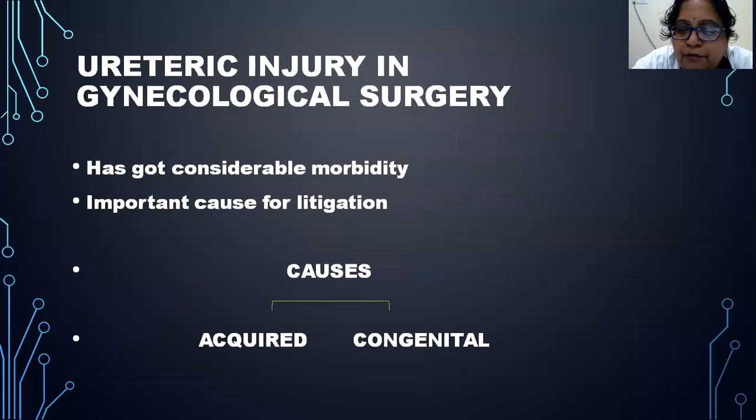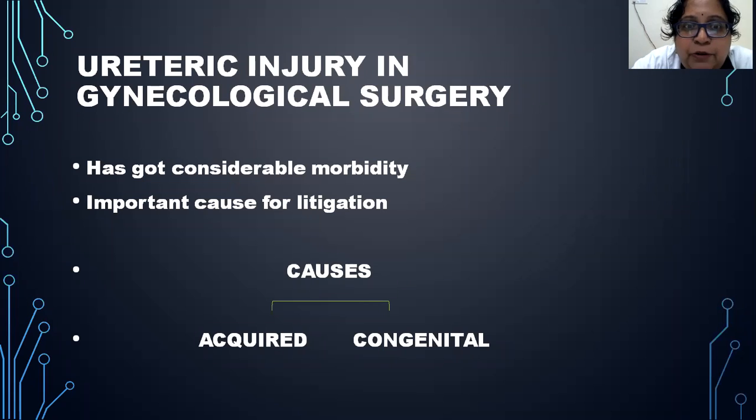Now we come to a most important topic, which is ureteric injury in gynecological surgery. This is very important, even from examination point of view. So, how is the ureter injured during gynecological surgeries? And why do we have to address this issue of ureteric injury? Because it has high morbidity. Not only that, it is an important cause for litigation in today's time. Most of the medical legal cases are because of ureteric injuries during surgeries.